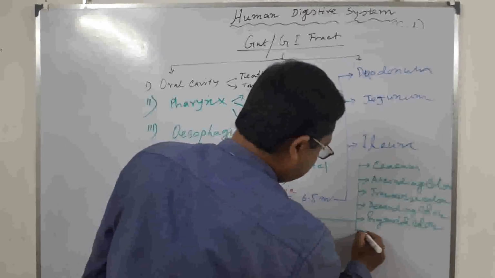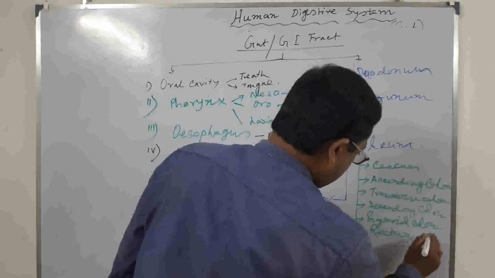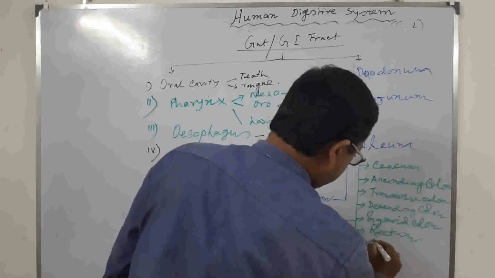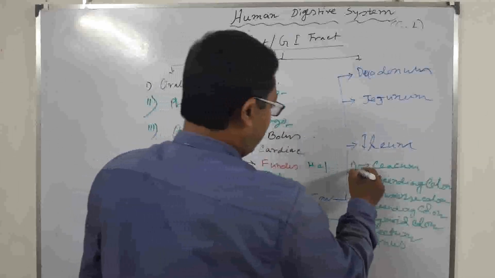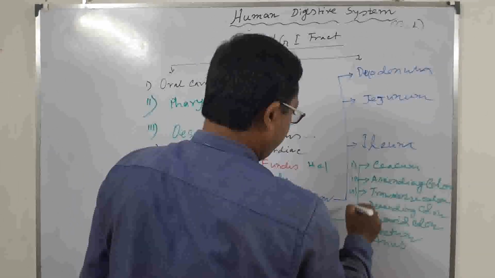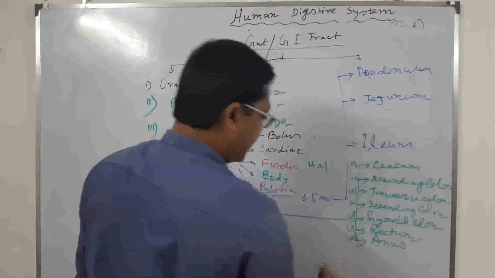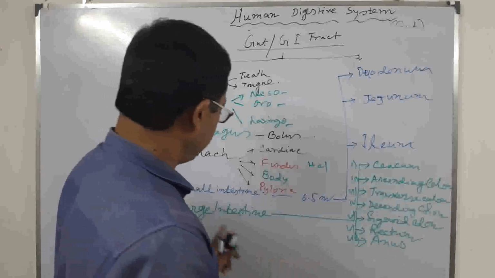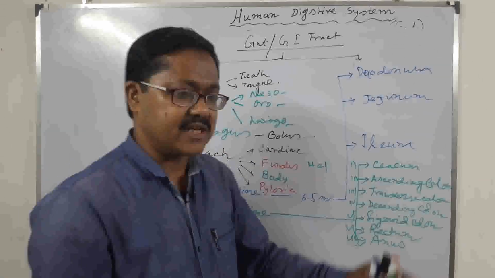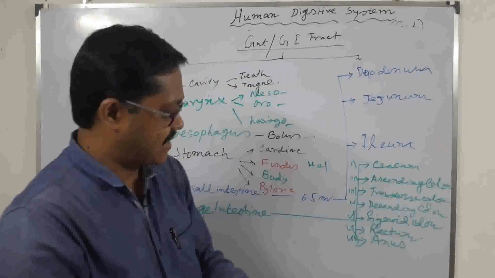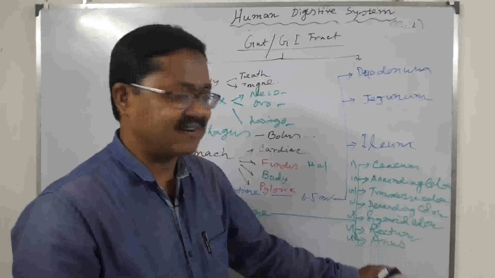Another two parts are the rectum as well as the anus. So these seven parts are found in our large intestine. In the large intestine, no digestion takes place; the fecal matter forms, accumulates and is discharged from our body.